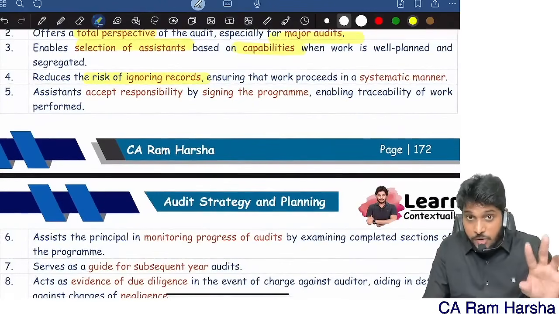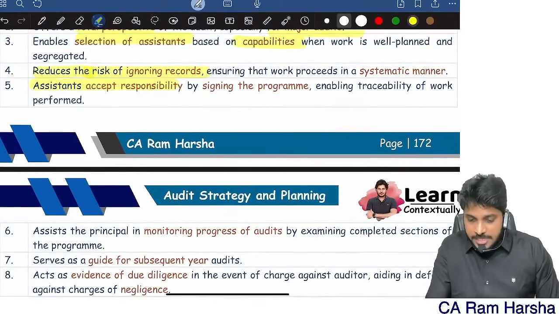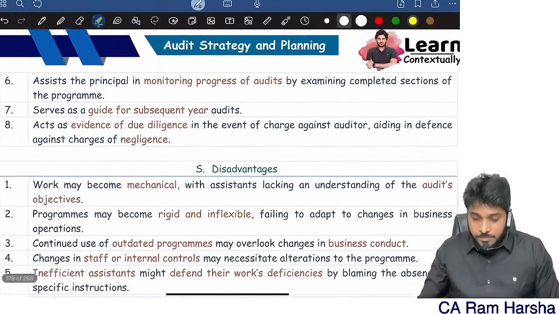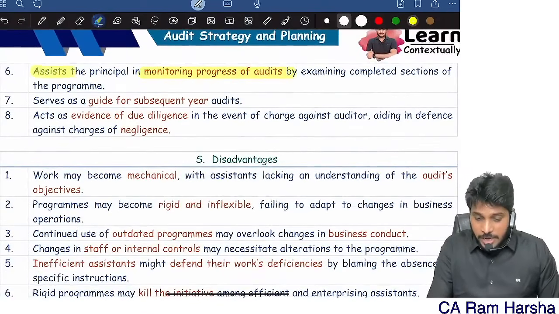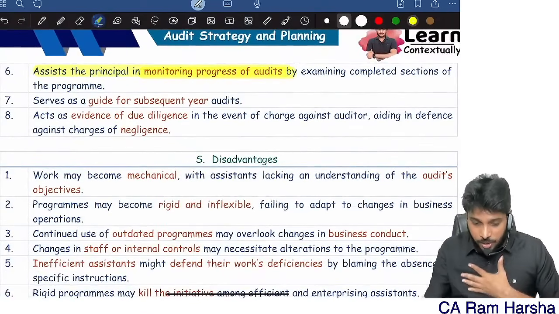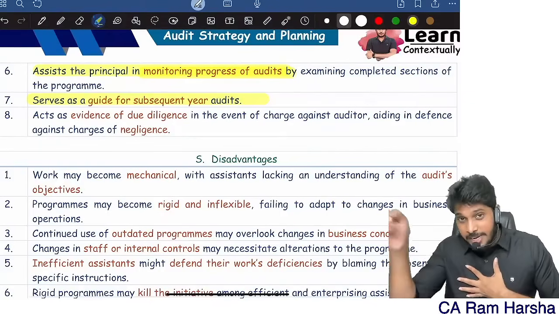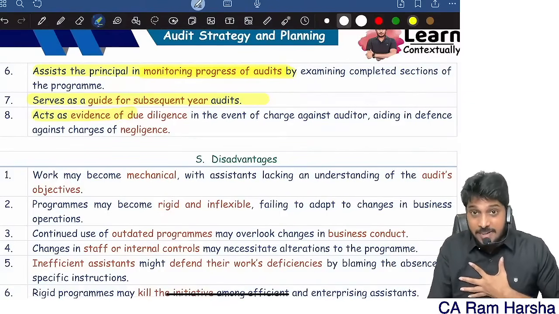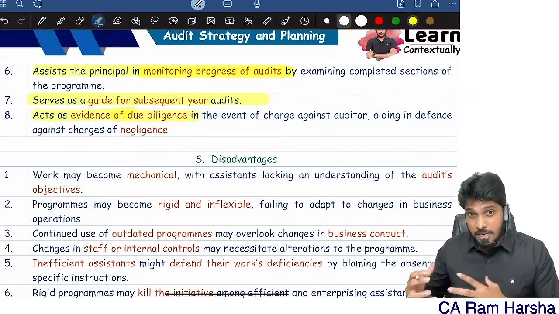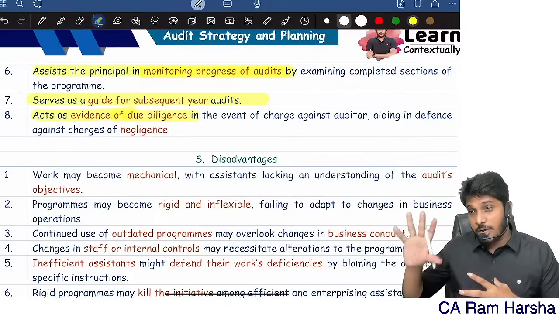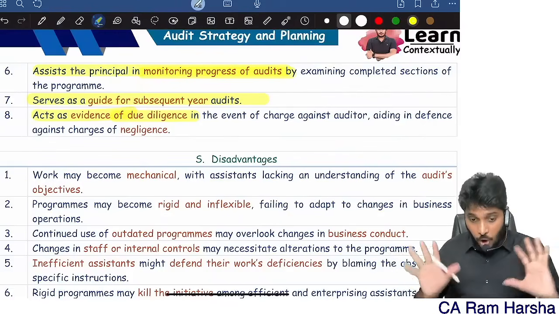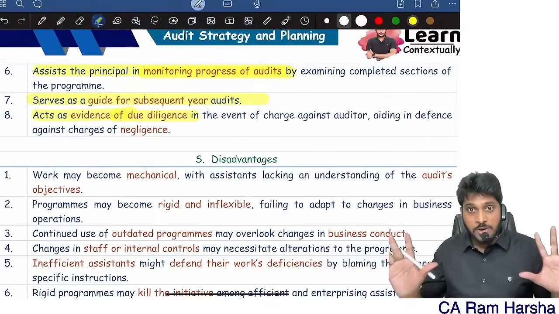Reduces risk of ignoring records. Assistants accept responsibility by signing the program. And monitoring progress: it assists the auditor in monitoring the audit. It will help you to audit subsequent years. It acts as evidence of due diligence. In case the client complained that the auditor did not perform the work carefully, the auditor can prove, see, this is a program, this is how we worked.